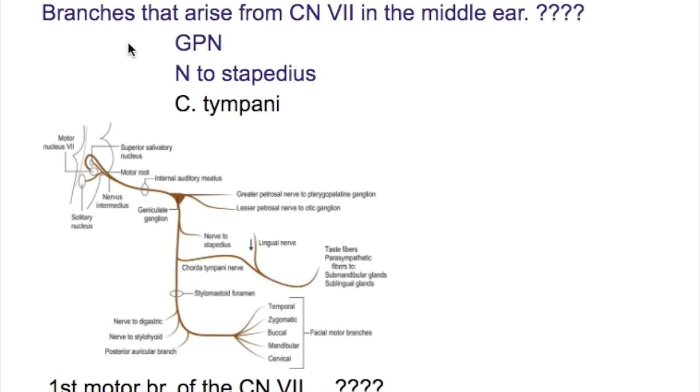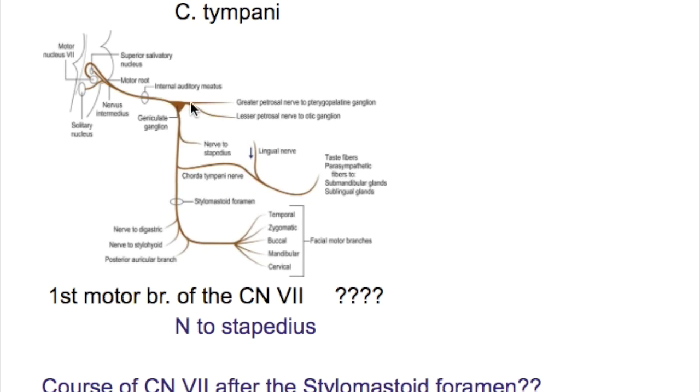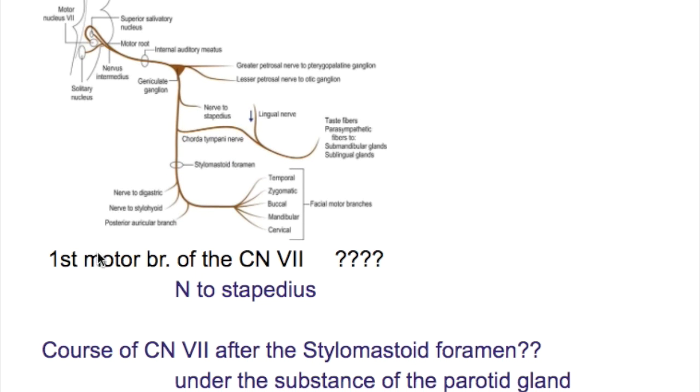What are the branches that arise in the middle ear from the facial nerve? These are the greater petrosal nerve, the nerve to the stapedius, and the chorda tympani, which arise in the middle ear cavity. Which is the first motor branch that arises from the facial nerve? It is the nerve to the stapedius.